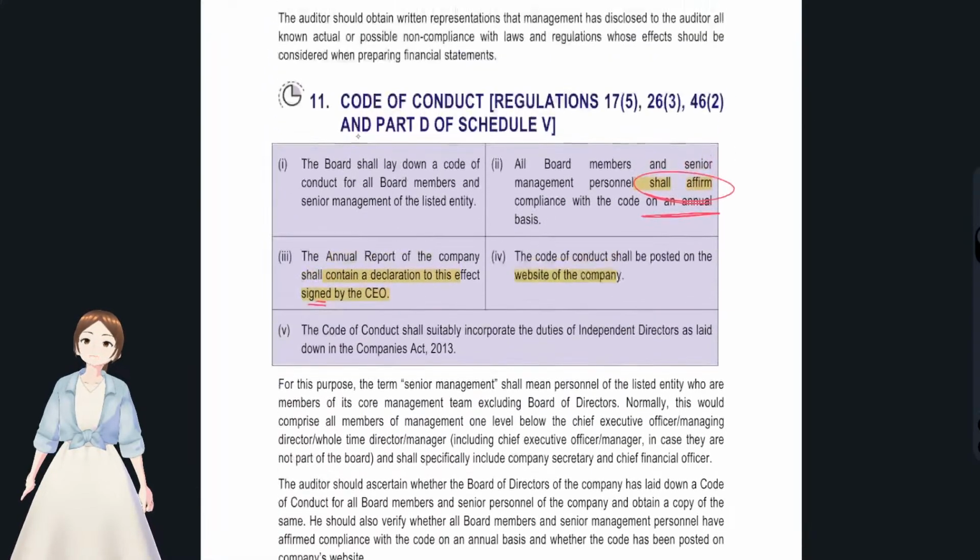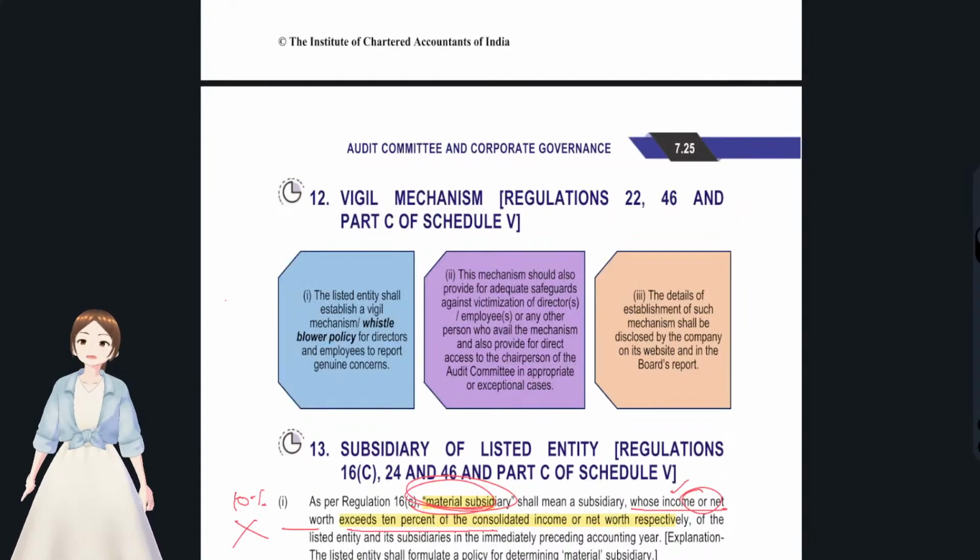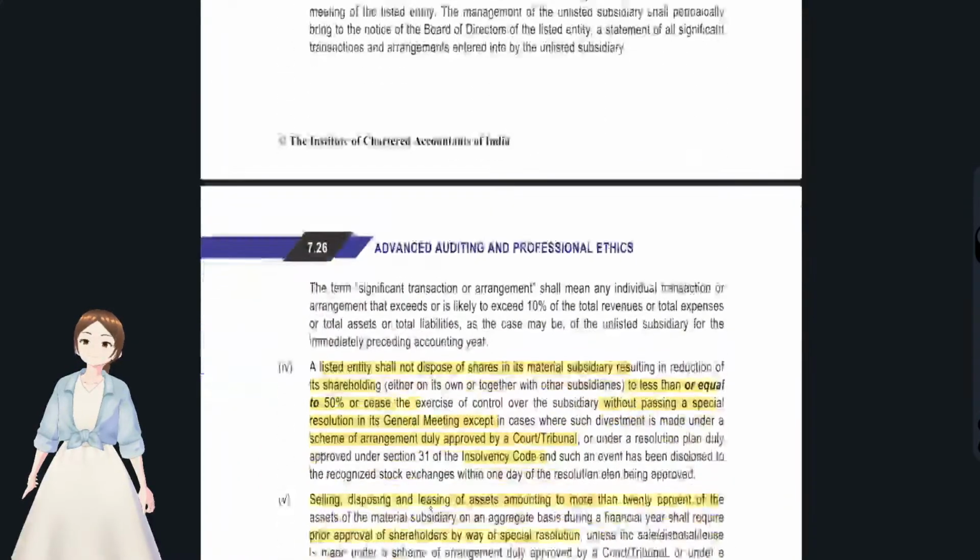And see, this code of conduct also we have discussed with respect to one direct question. This whistle mechanism also we have discussed. And material subsidiary, this also we have discussed, right? Yeah. And now talking about